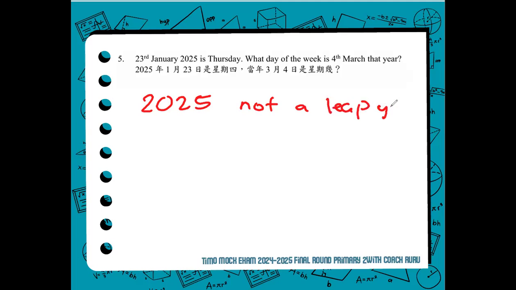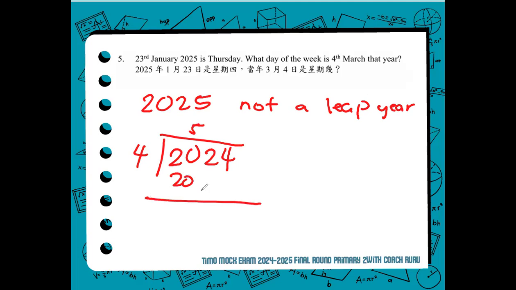How do we know if it's a leap year or not? The year must be divisible by 4 if it is a leap year. For example, last year, 2024, when you divide it by 4, it is divisible by 4. But 2025 will give you a remainder of 1. Therefore, if it is not divisible by 4, just like 2025, it is not a leap year.